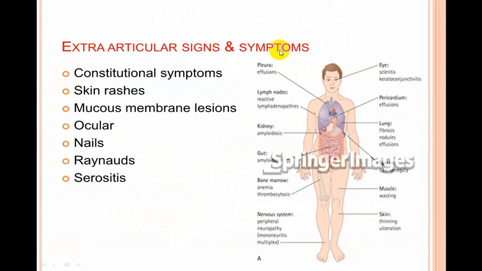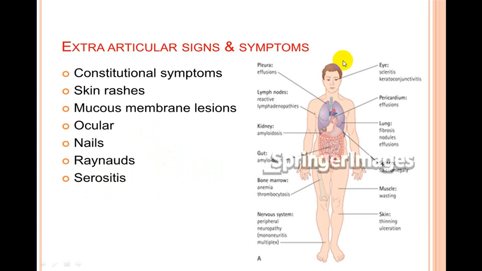In extra-articular signs and symptoms, you can have constitutional symptoms like fever, body ache, etc. You can have a skin rash, lymphadenopathy, skin manifestation, mucous manifestation, ocular and nail involvement, Raynaud's phenomenon, and serositis like pleura, pericardium, etc. involvement.